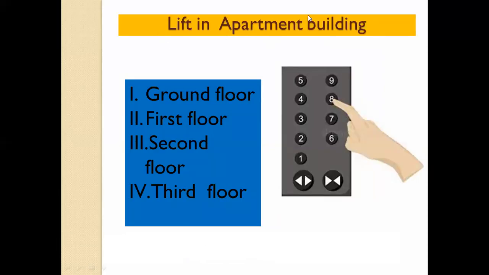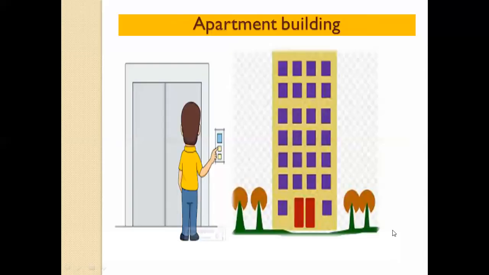So in an apartment building, we have a ground floor. What is the ground floor? The first floor, this one with the red gates. This is the ground floor. First floor, second floor, third floor, fourth floor, fifth floor, and sixth floor.